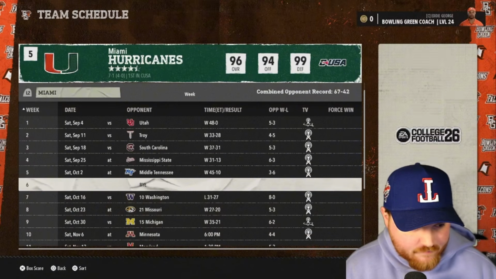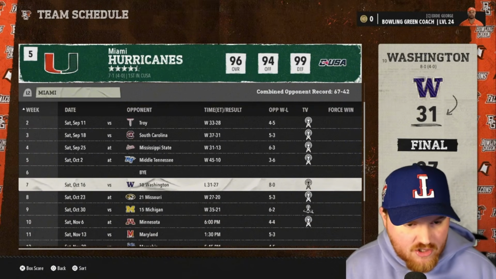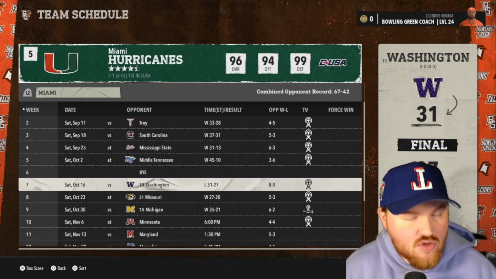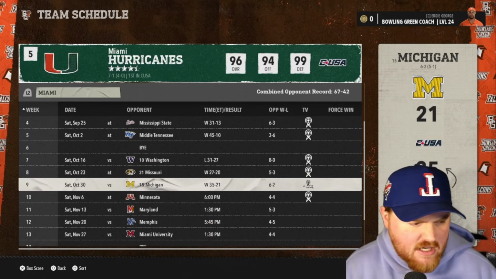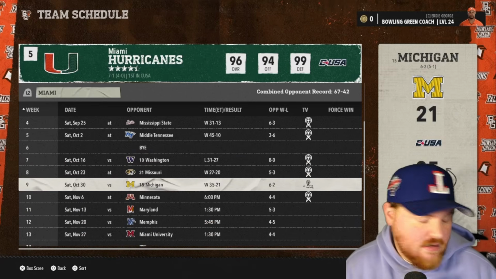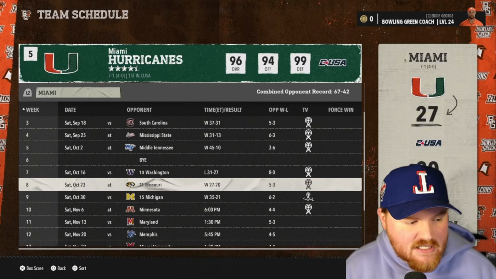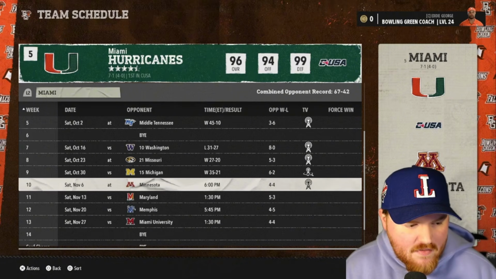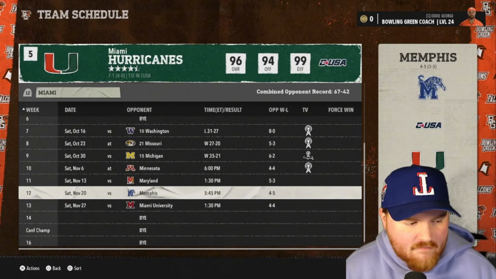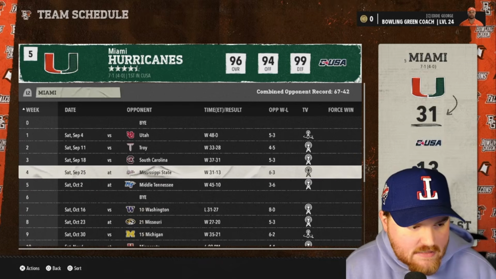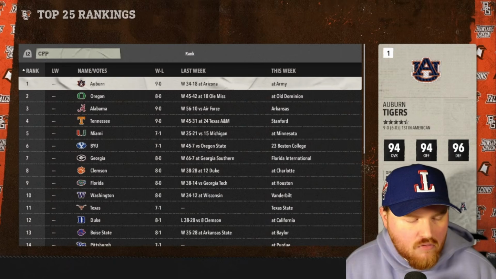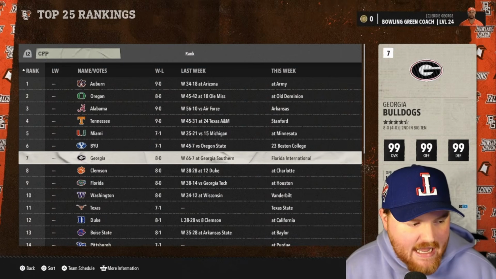Miami, on the other hand, had a loss against Washington earlier on, reminiscent of 1990 and 2001, or 2000, where they shouldn't have been in the BCS championship game, but they got the rules changed to be in the BCS championship game next season. I digress. They've got a couple big wins against Missouri and Michigan there. So nothing too tough. Maryland has fallen off since they made the playoff once, but Miami should be able to get their way back into the college football playoff this season, barring something crazy happening at the end.